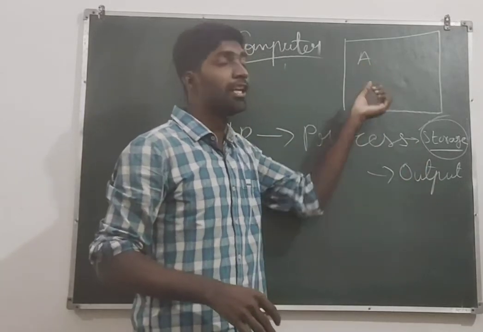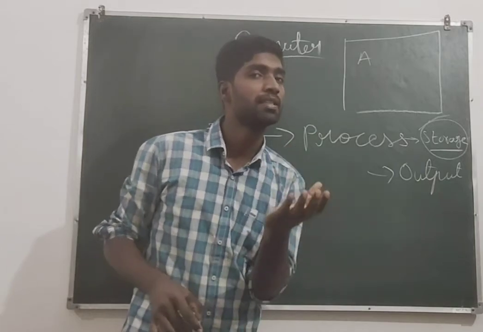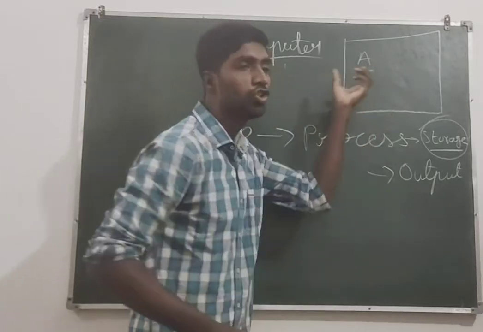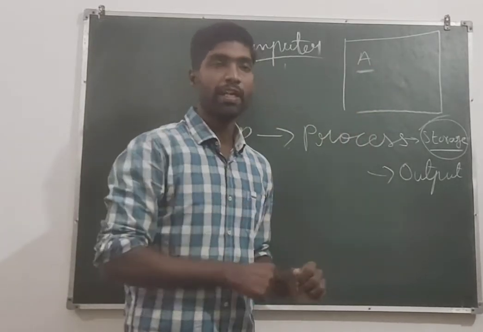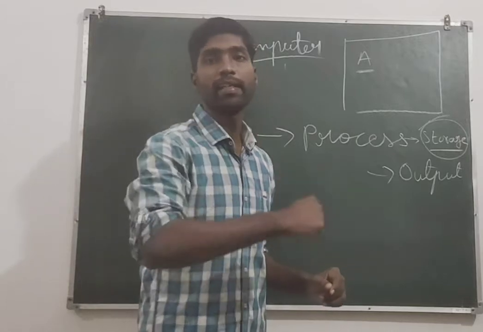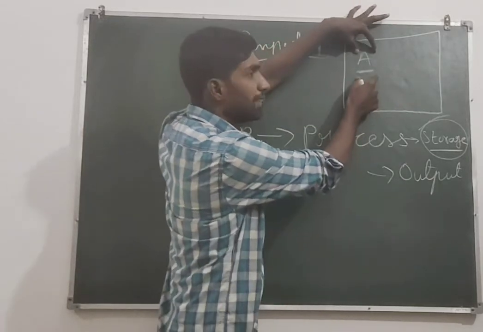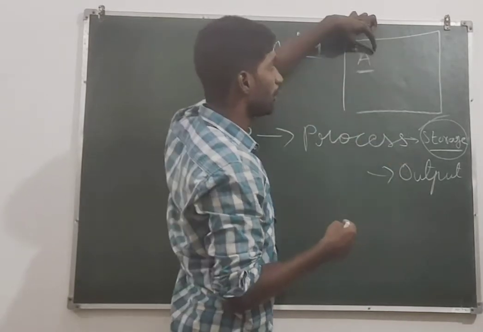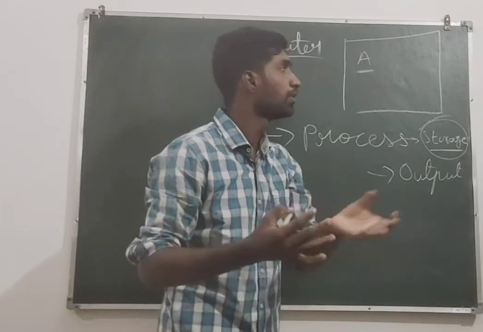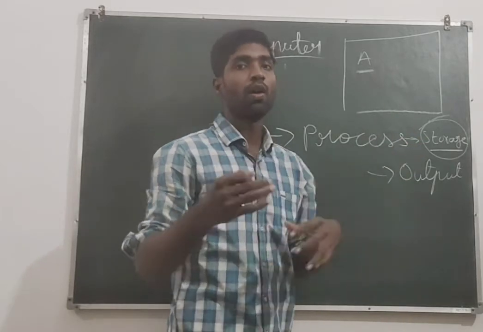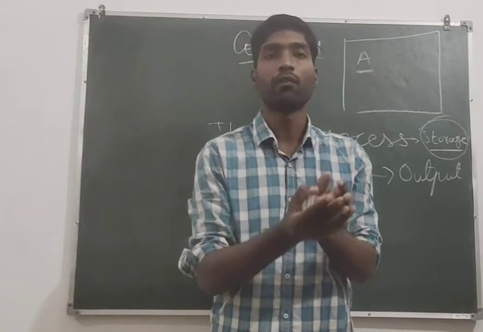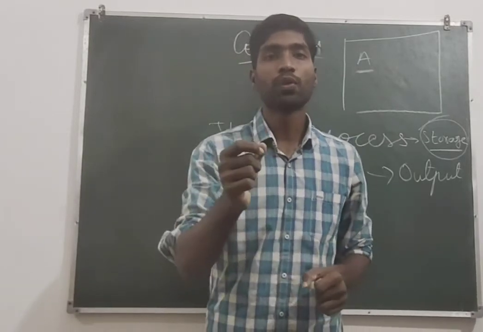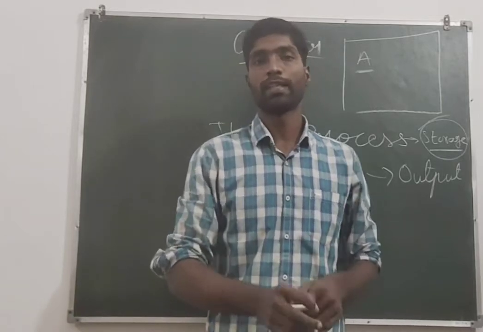If A is shown here, there should be some space, some storage place in the computer. If there is no storage place, how can this A be shown? Now you came to know that if A is showing here, there is a place for storage. That is why storage. If you want to run any software, any application, or type anything, only if there is storage can we do it.